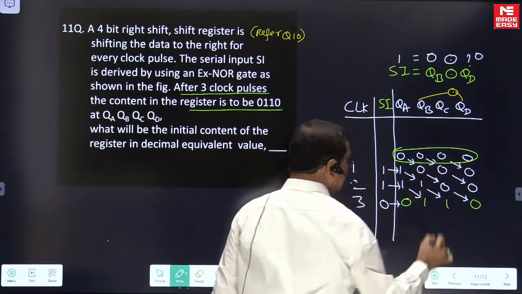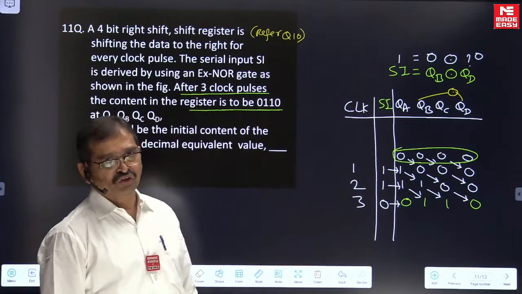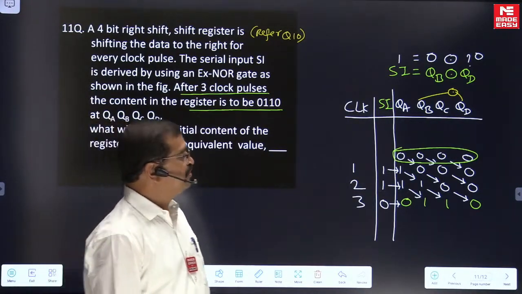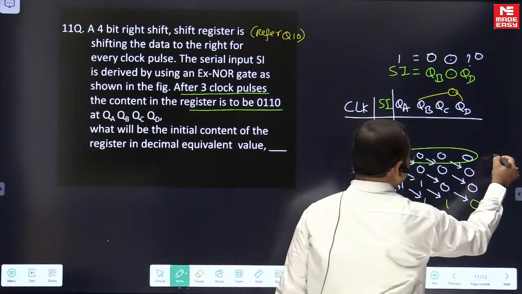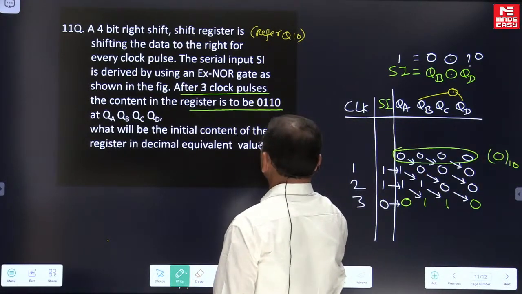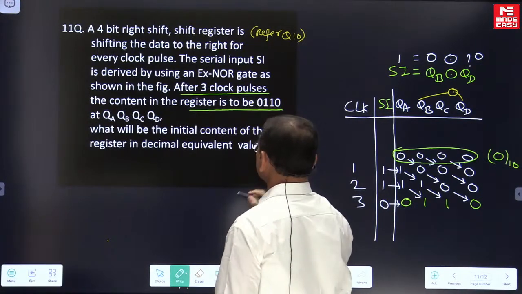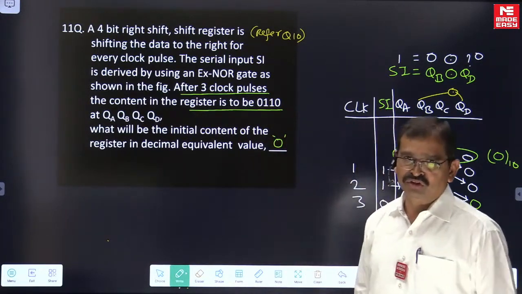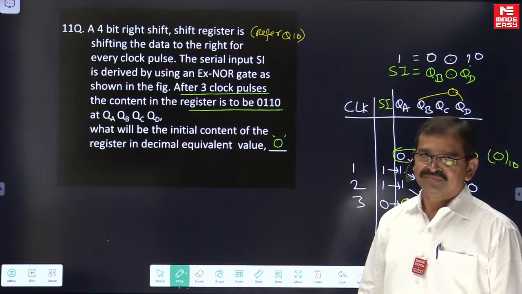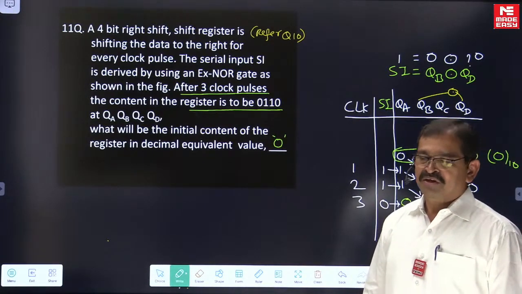The initial content in the register is to be 0, 0, 0, 0 at QA, QB, QC, QD. So as a decimal value, if at all you are looking, it's a decimal 0. So the question is mentioned here as a decimal equivalent value. So answer to this question is 0. Okay.